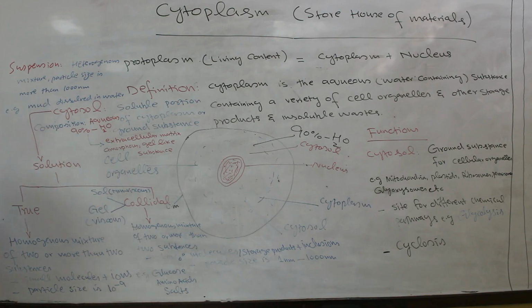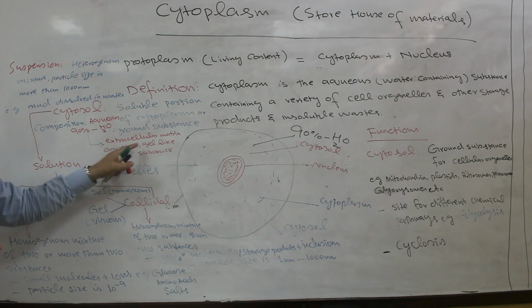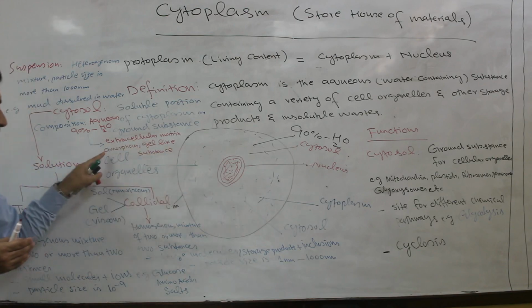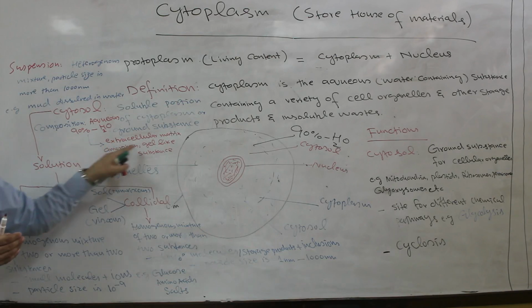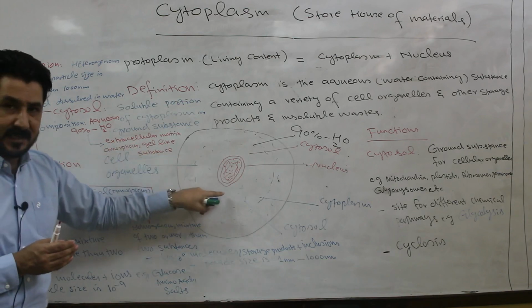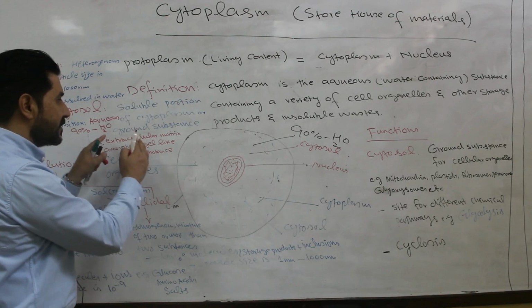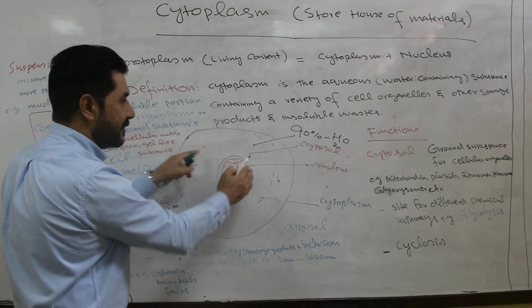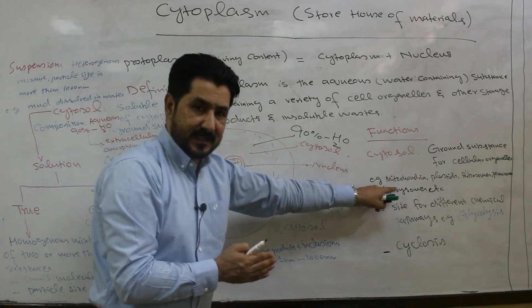Now what is ground substance? Ground substance is an extracellular matrix, amorphous, having no shape, and a gel-like substance, and this ground substance is present in between the cell organelles.